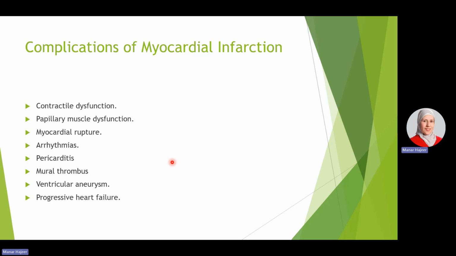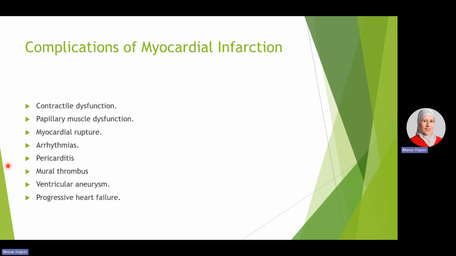Complications of MI include contractile dysfunction with the development of heart failure, papillary muscle dysfunction, and sometimes rupture of papillary muscles, and these are the muscles that hold the heart valves, so we may have valve problems like regurgitation. Myocardial rupture, as you saw before in the picture, leading to hemorrhage within the wall that is contained within the pericardium, and sometimes arrhythmias, and the most fatal are the ventricular arrhythmias, which can result in sudden cardiac death.